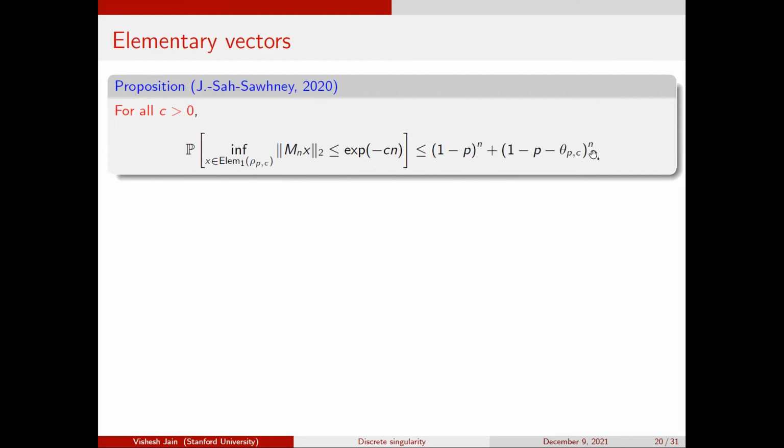And the point is that when I do this over all n elementary vectors on the right, it's going to give me a term n(1 minus p)^n. And then when I do the transpose, it's going to give me another n, and this is going to be the leading order term, right? So this is what we do.